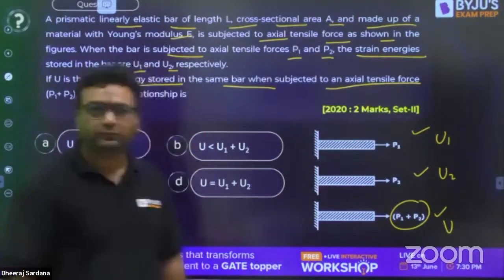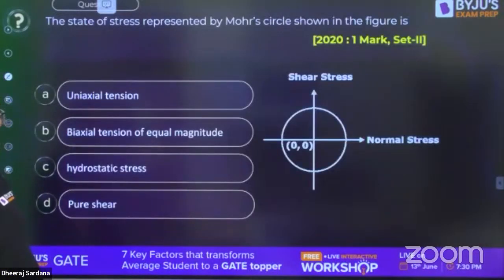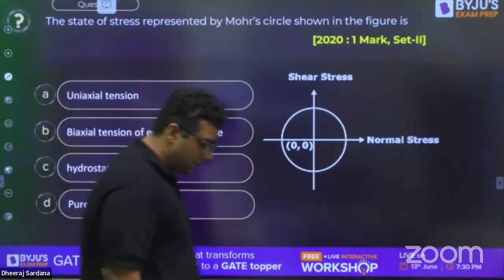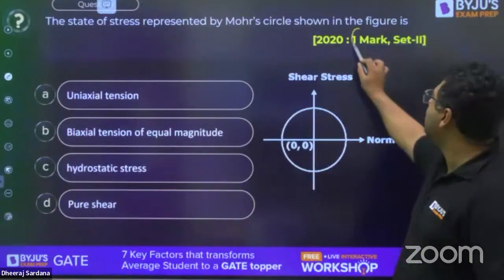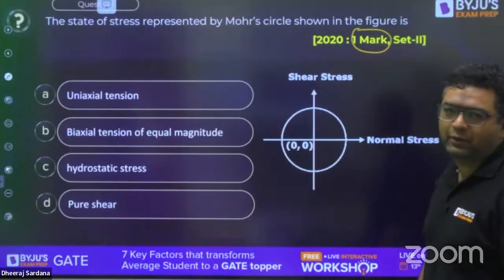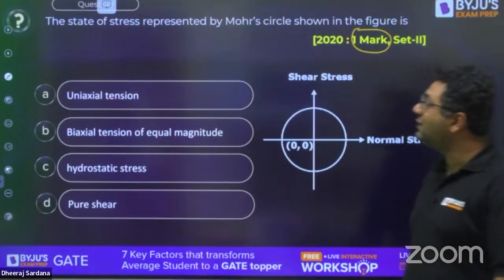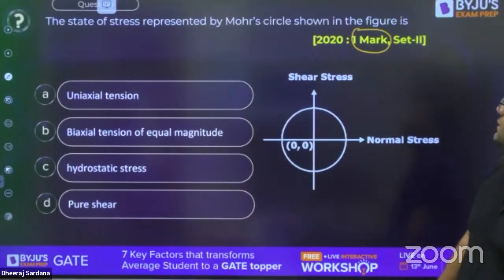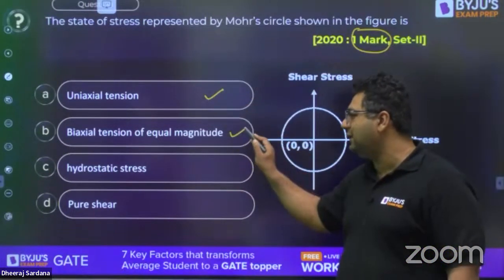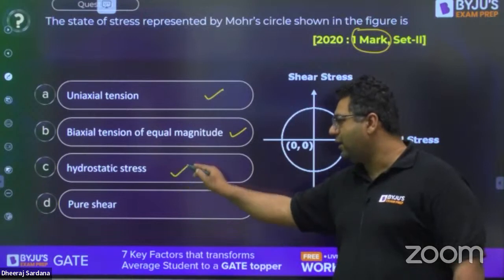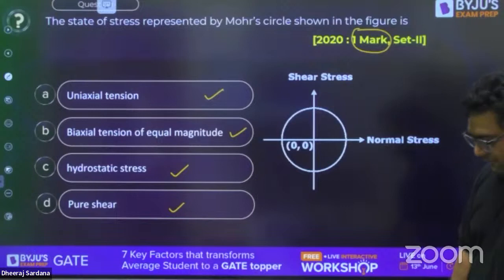It's great. So now we are moving to the next question, guys. This is related to the Mohr circle from 2020 for 1 mark only. This is an easy question. I feel everybody will be able to answer it. The state of stress represented by the Mohr circle shown in the figure is it for uniaxial tension, biaxial tension of equal magnitude, hydrostatic stress, or pure shear? What is the right answer for this?